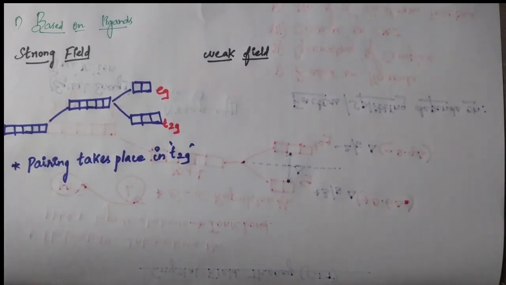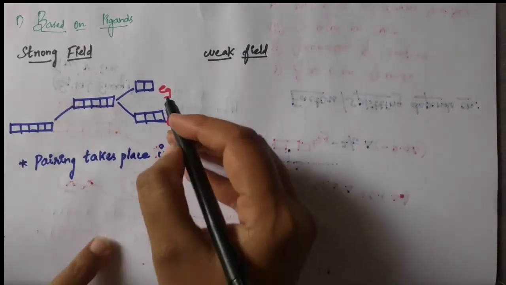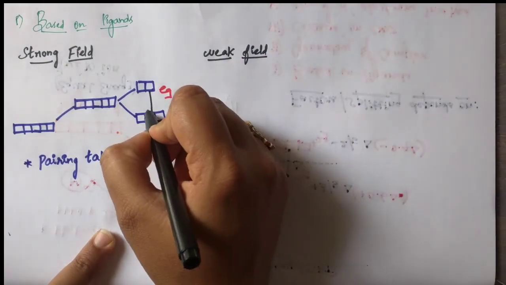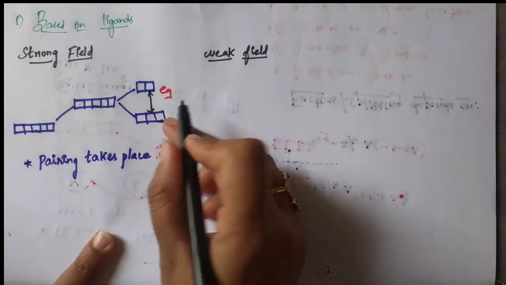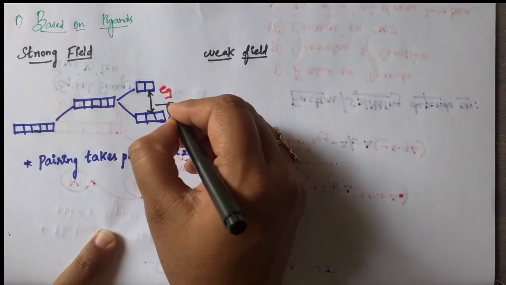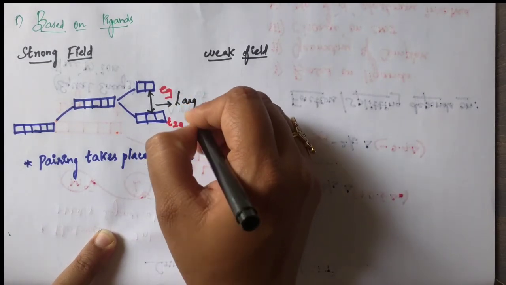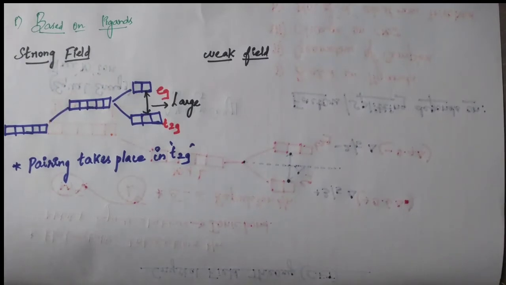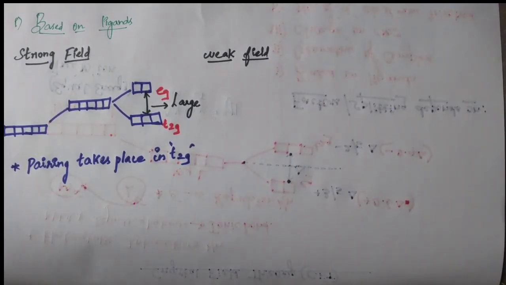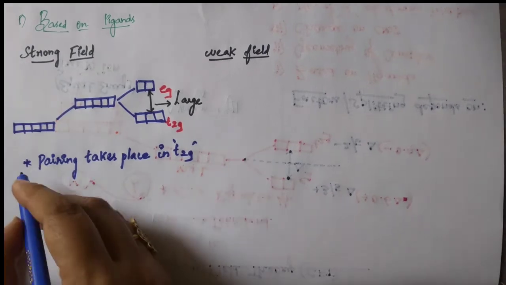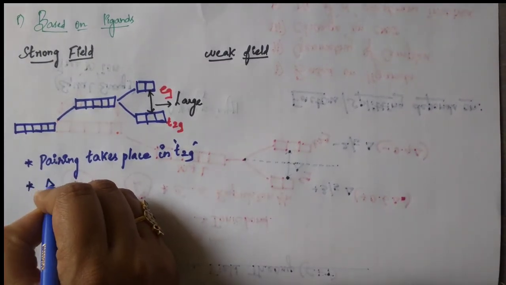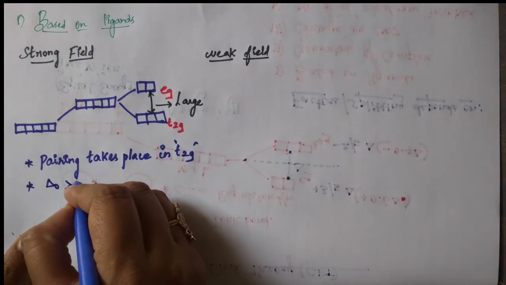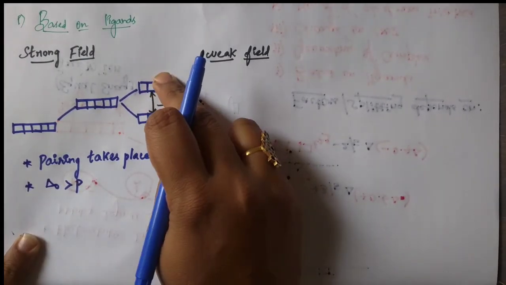Next one. What is one more difference? That means the splitting energy between these two sets, students. The splitting energy is large for a strong field ligand. That means delta O, where O represents octahedral. So delta O is greater than P, the pairing energy.